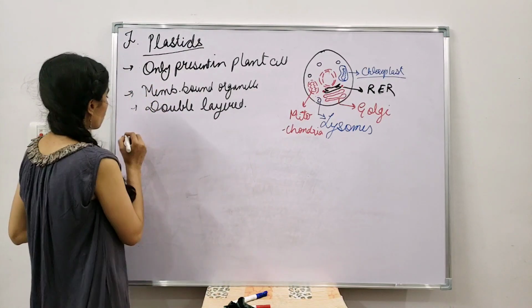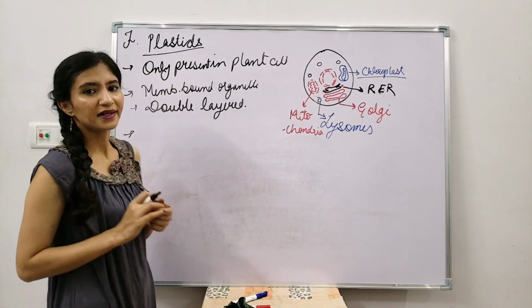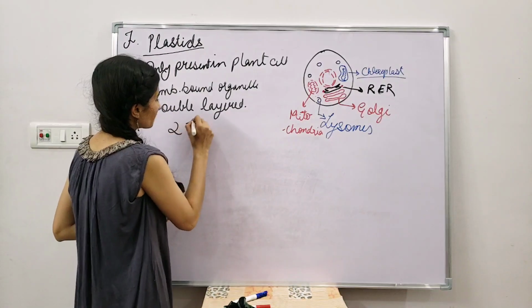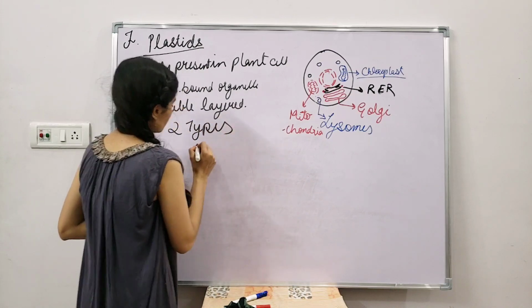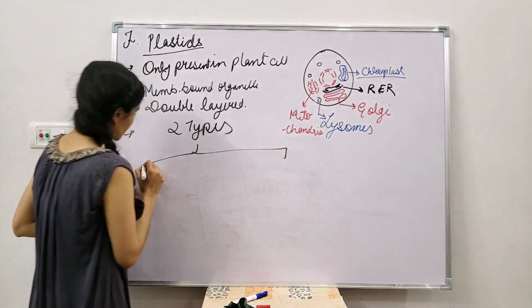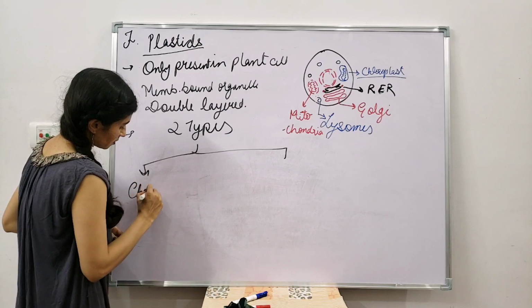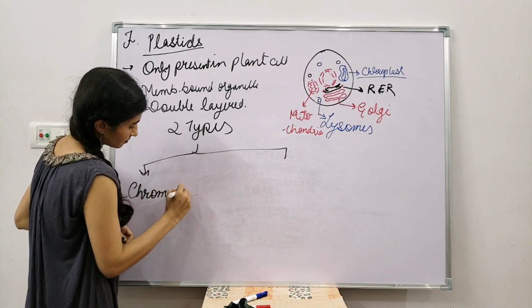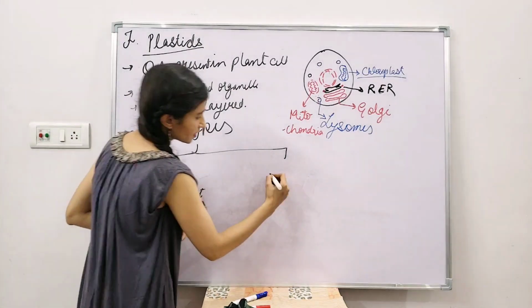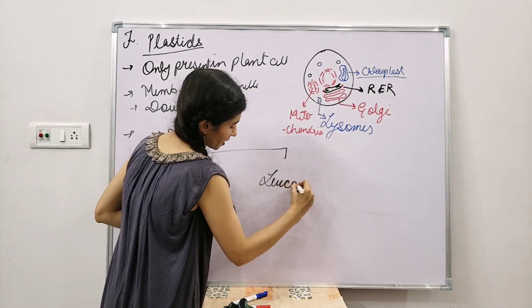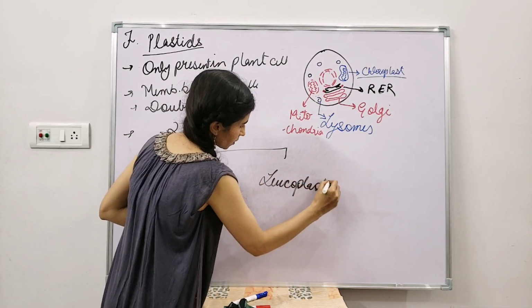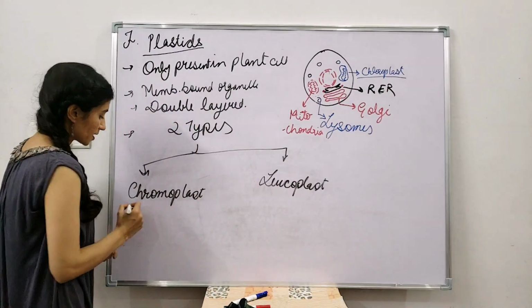Okay, now what else? See, the plastids are being divided into two types. So two types of plastids are being there. We'll just look at over here. First is chromoplast and second is leucoplast. Okay, chromoplast and leucoplast.